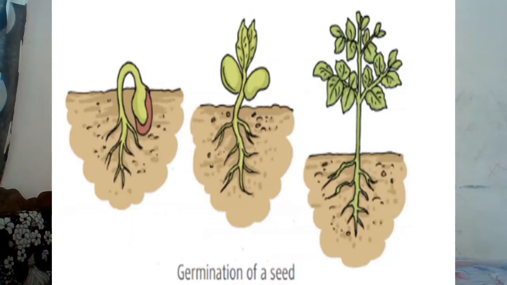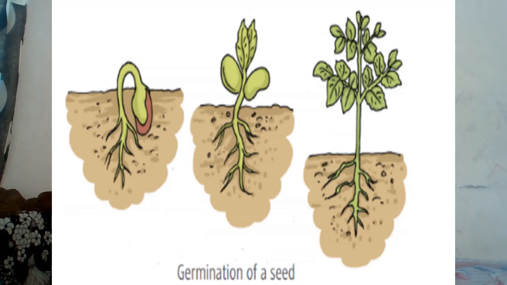Okay, in the picture I have shown you the germination of seeds. Are you able to see? Yes. When you sow the seeds in the soil, after a few days you will see a new plant come out of the soil. You can see in the first image the new plant coming out from the soil. The seed has developed into a tiny plant. In the second one, the seed has developed into a tiny small plant. The process of the development of a new plant from a seed is called germination. The whole process is called germination.